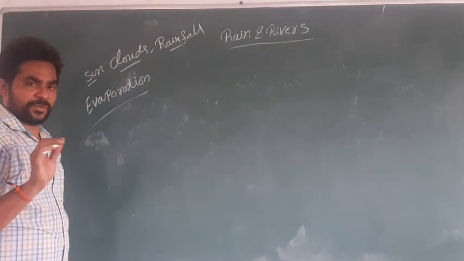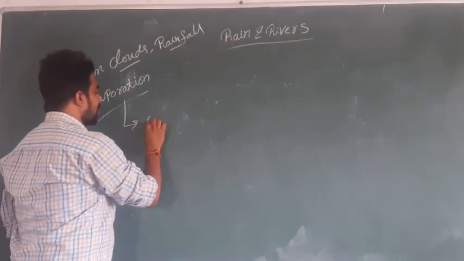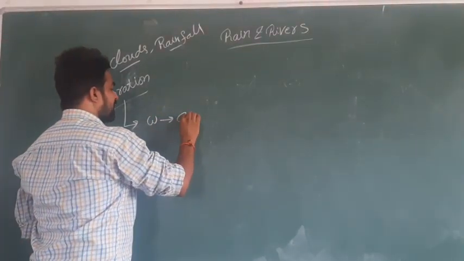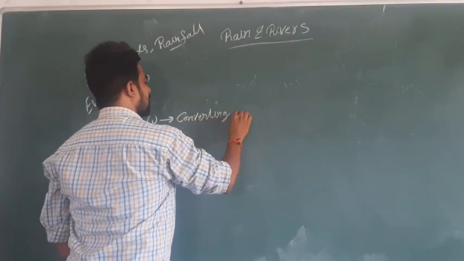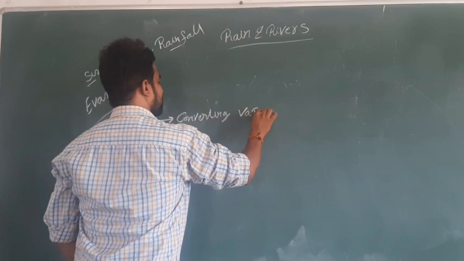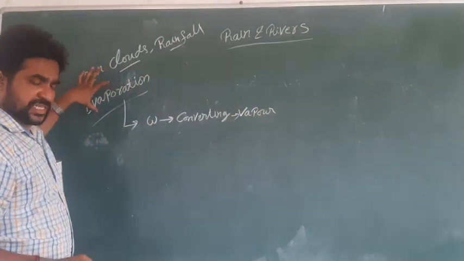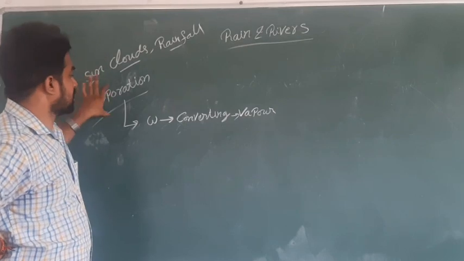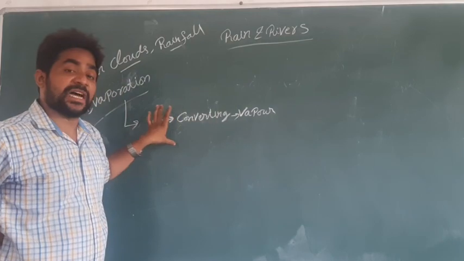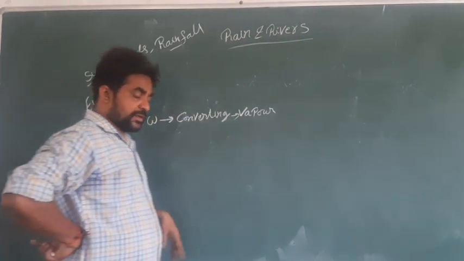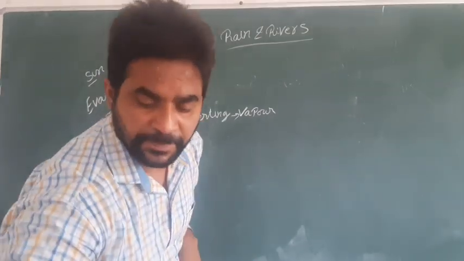what is meant by evaporation? Evaporation means water converting into vapor. What is meant by evaporation? Evaporation means water converting into vapor because of the heat. So, take an example here.